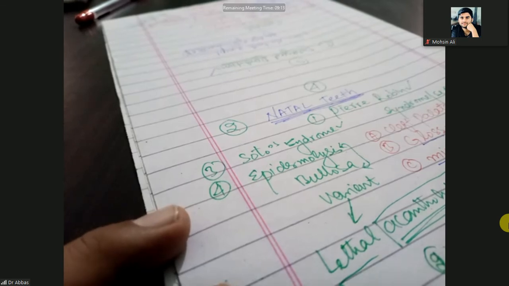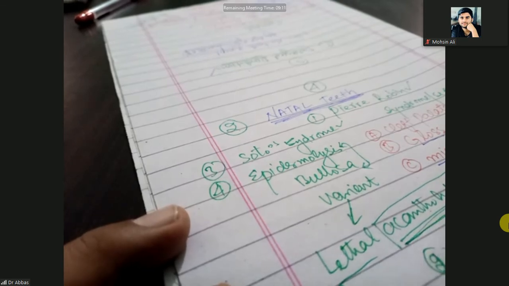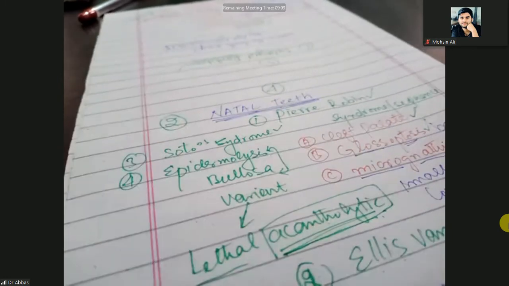What is that? Acantholytic variety. That is very lethal acantholytic variety. So third category of the abnormal dentition is the